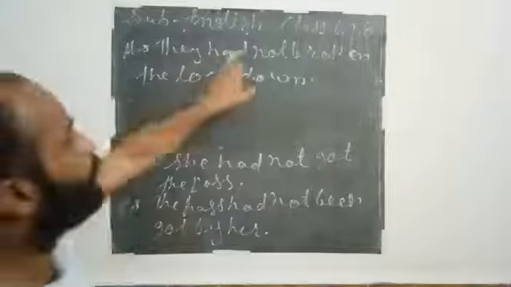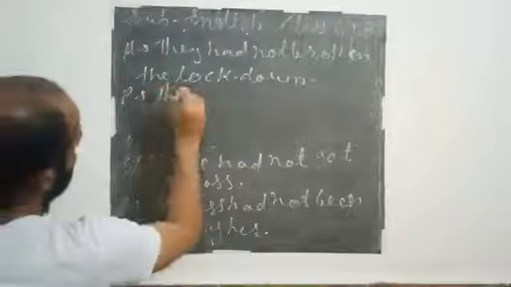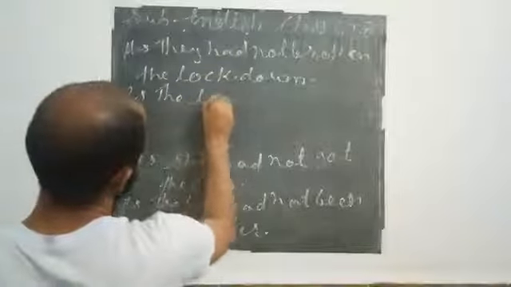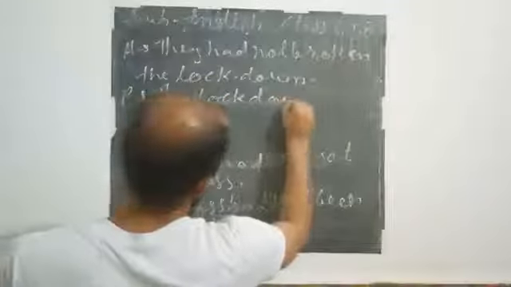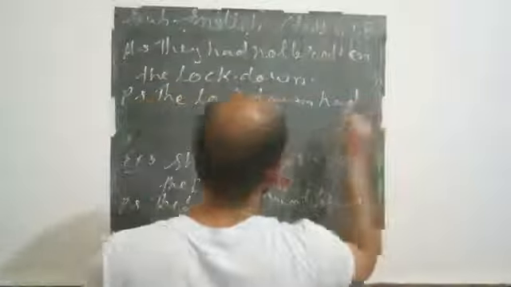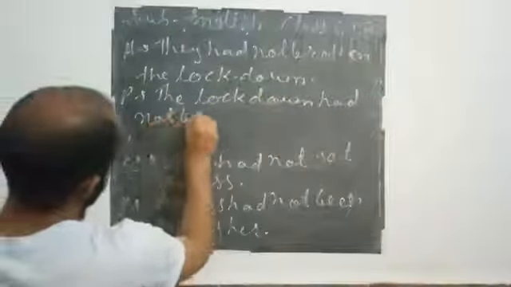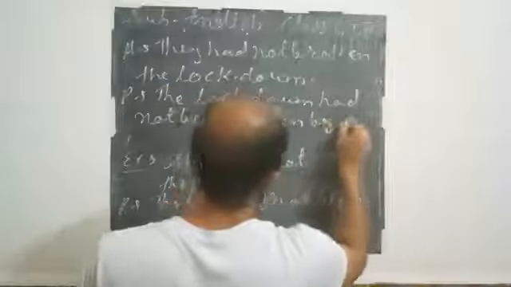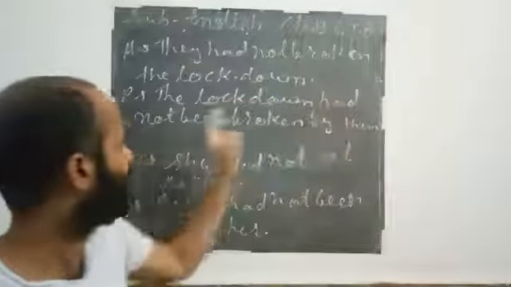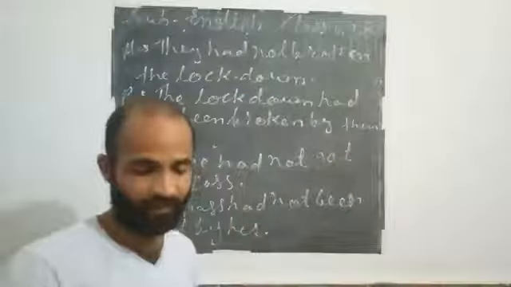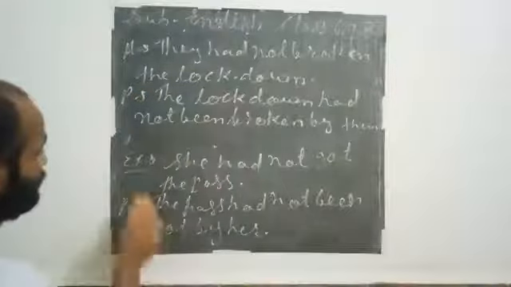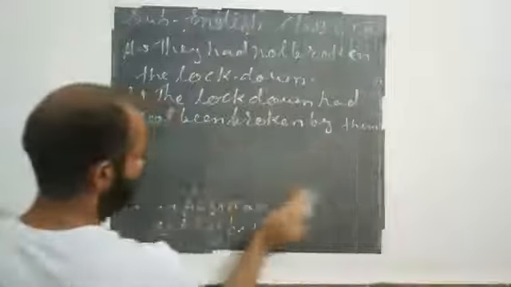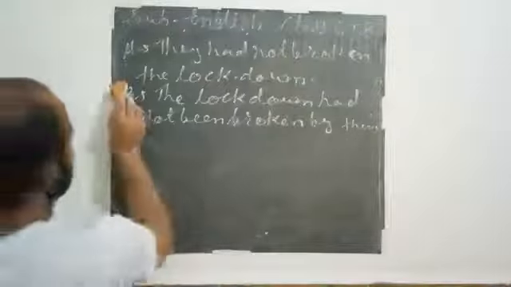They had not broken the lockdown, and the passive of this sentence will be, the lockdown had not been broken by them. The lockdown had not been broken by them. This is the passive voice in past perfect negative sentences.